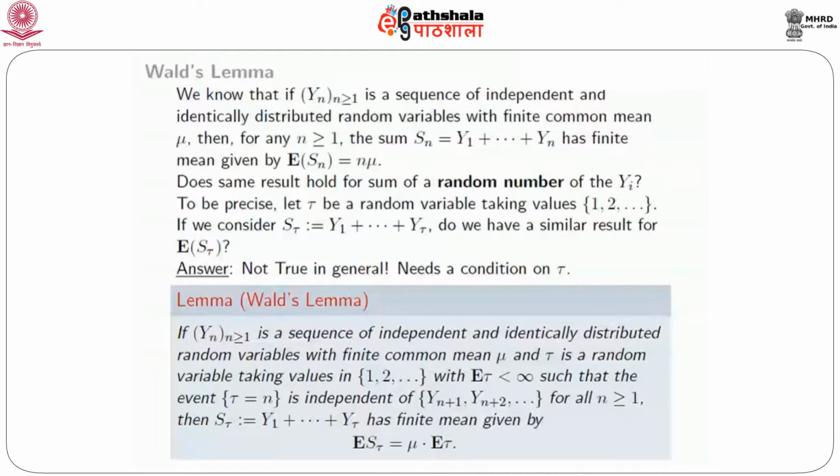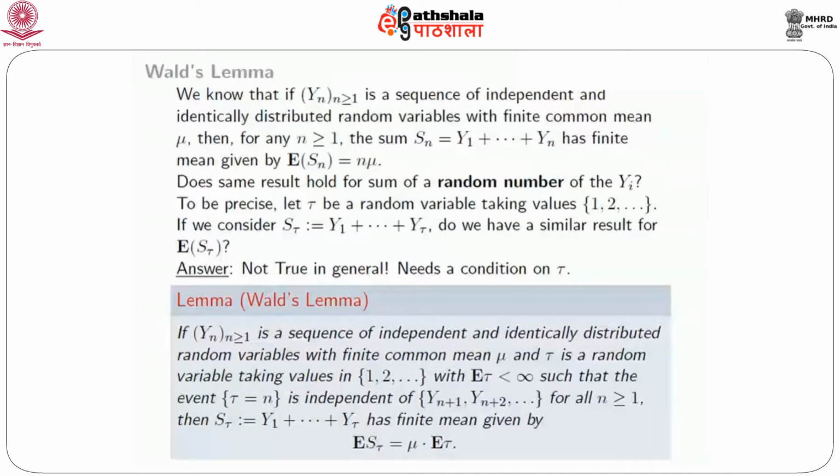Just to give you an idea, this would happen, for example, if the event tau equal to n depends only on y1, y2, up to yn. Suppose the random time tau is defined in such a way that the event tau equal to n is a function of y1, y2, up to yn.